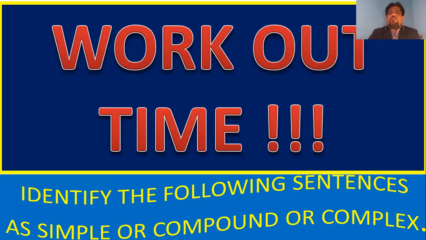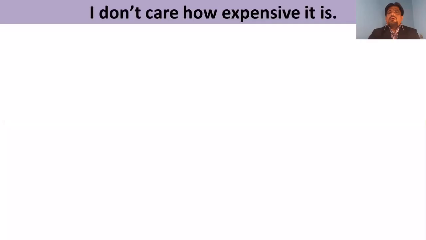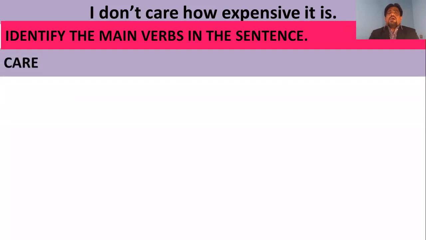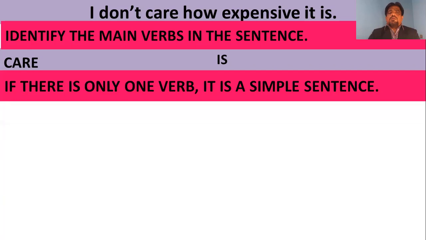Now, identify the following sentence as simple, compound or complex: "I don't care how expensive it is." First, what is the step? Identify the main verbs in the sentence. Care, because "do" is a helping verb, so "care" is the main verb. And "is." There are two main verbs. Therefore, it is not a simple sentence.